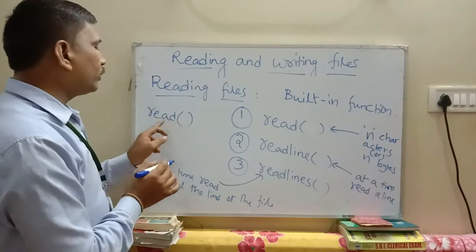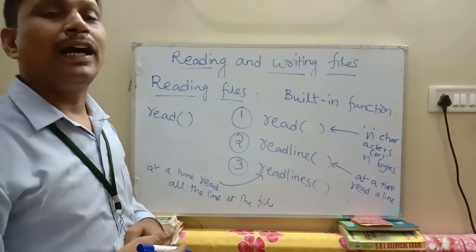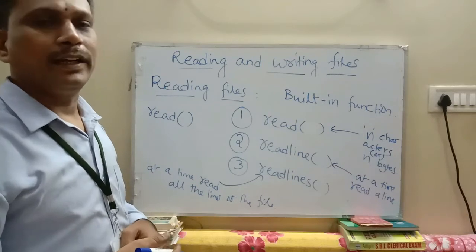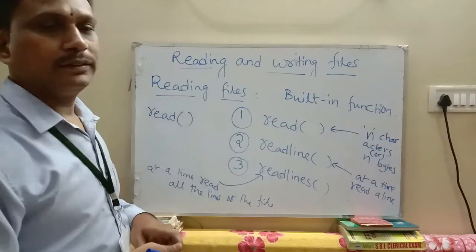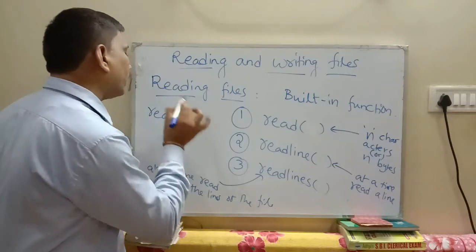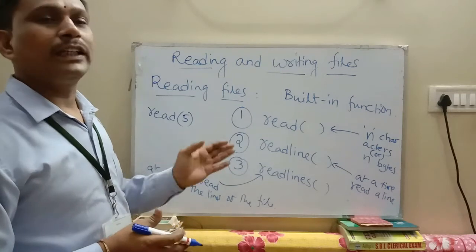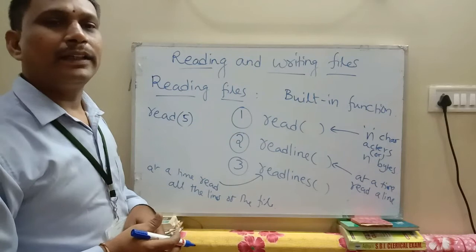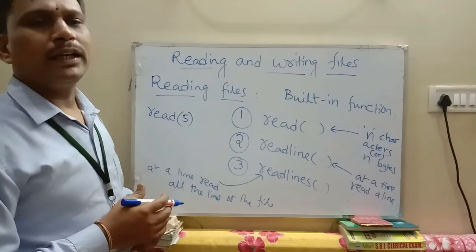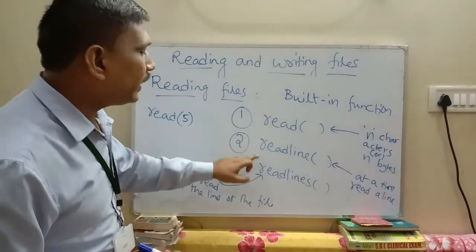When I use the read function, it reads all the contents, all the characters or bytes from the file. Suppose I write read of 5. It reads only the first 5 characters or bytes, starting from the beginning. In this way, we are using these 3 methods.